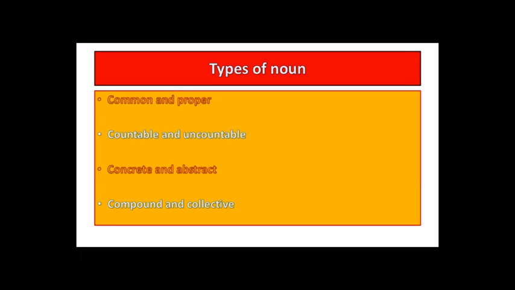Types of nouns. There are many different types of nouns. In today's lesson we are going to learn about 8 different types: common and proper noun, countable and uncountable, concrete or material and abstract, compound and collective noun.